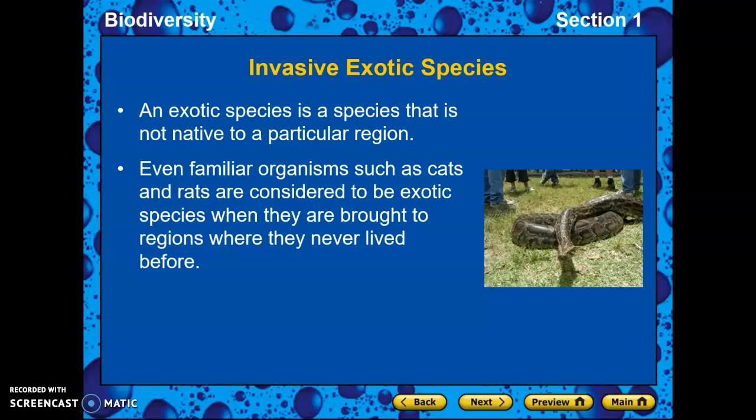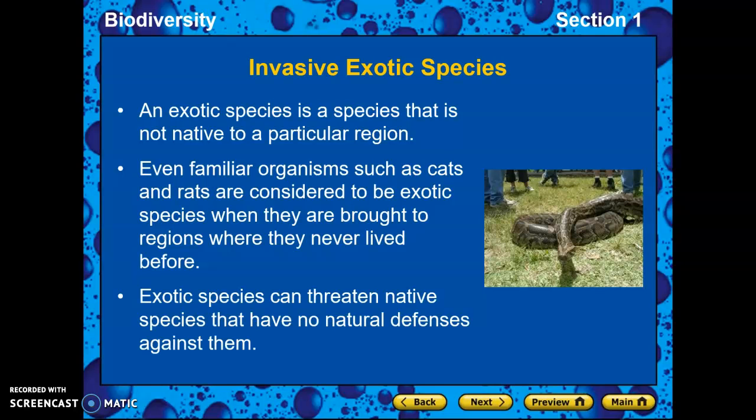Invasive species are ones that are not native to that region, and someone brings it into that region and then it can threaten the native species that live there because they don't have any natural defenses against that animal. They've never encountered it before. They don't know how to survive against it. And so that's why, if you buy snakes, you're not allowed to take them and just put them out into the wild. Hawaii actually doesn't even allow you to bring snakes into the state because they don't want them there.